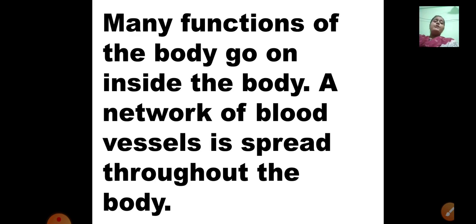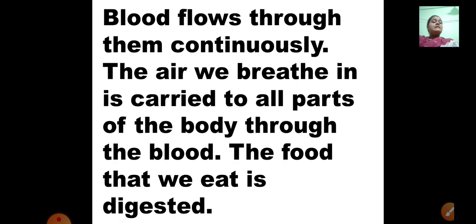Many functions of the body go on inside the body, and there are numerous functions which go on inside our body and we cannot see them. A network of blood vessels is spread throughout the body. What is flowing throughout our body? Blood is flowing through our body, and the heart is the main organ which pumps blood through all parts of the body. When it pumps blood, the blood reaches all parts of the body. Blood flows through them continuously.